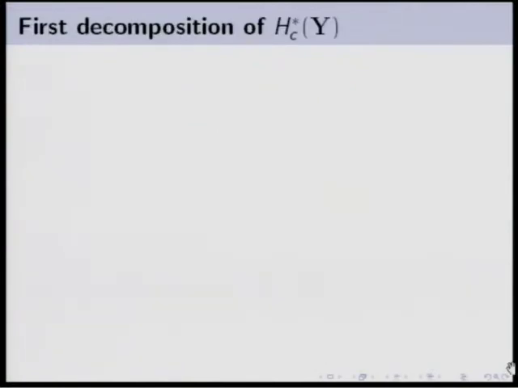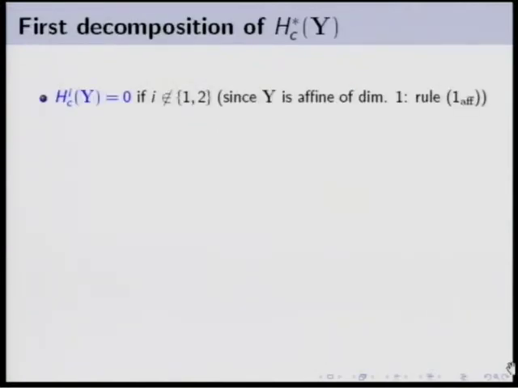So let's go back to this. First of all, let's obtain the first decomposition of H star c of Y. The cohomology is concentrated in degree 1 and 2 because Y is affine. It is a closed subset of A2, and because of property 1/2 and 1. Okay? So we have only two groups to compute.